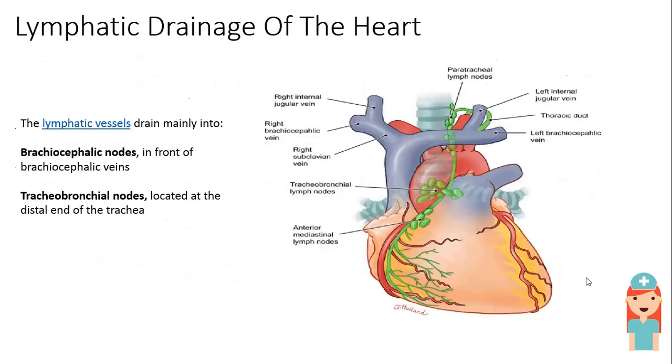Moving on to the lymphatic drainage of the heart. The lymphatic vessels drain mainly into two. The first one is the brachiocephalic nodes in front of the brachiocephalic veins, and the second one is the tracheobronchial nodes located at the distal end of the trachea. So lymphatic drainage is very essential to maintain the equilibrium and to drain out the excess fluid. So where this drains is the brachiocephalic nodes and the tracheobronchial nodes.